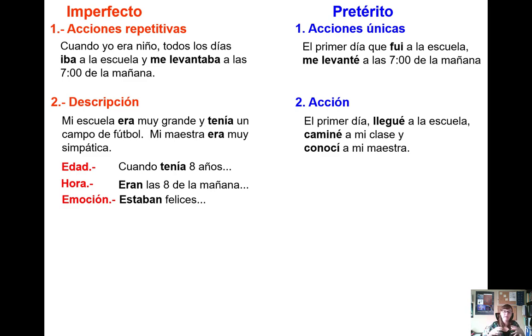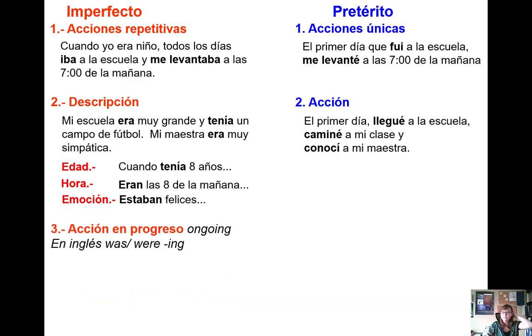So in a paragraph describing the past, we set up the scene by describing things in imperfect, and then we talk about the action that happened in the story with the preterite. For example, el primer día llegué a la escuela, caminé a mi clase y conocí a mi maestra, right? I walked to the school, right, into my class, and I met my professor. These were things that happened in that exact moment. They're actions that were completed. You walked to the class. Once you got to the class, that action of walking was finished.